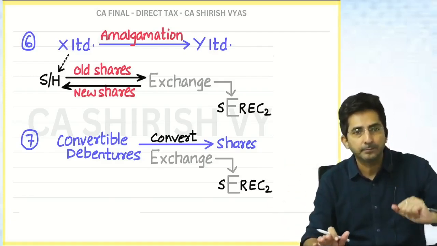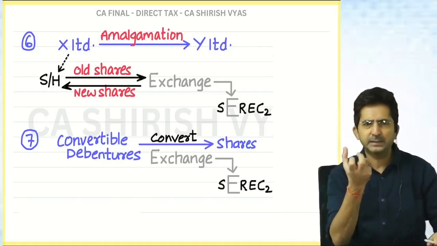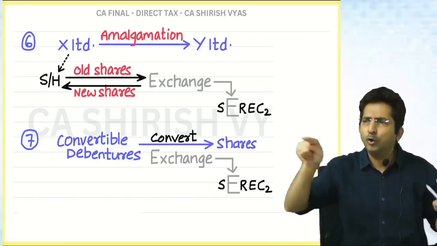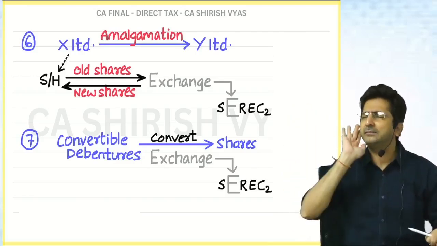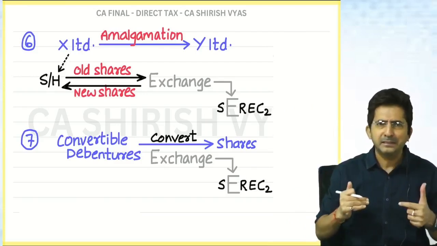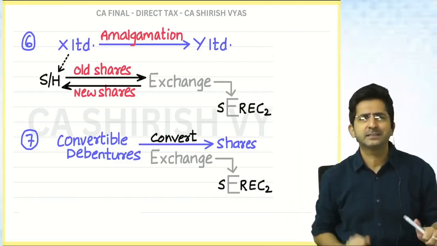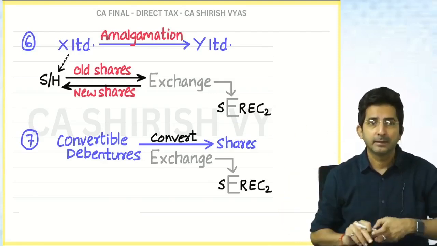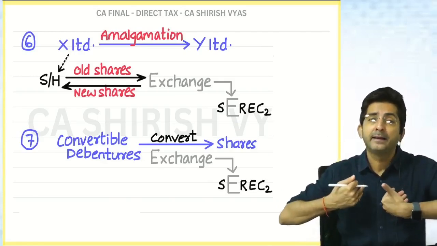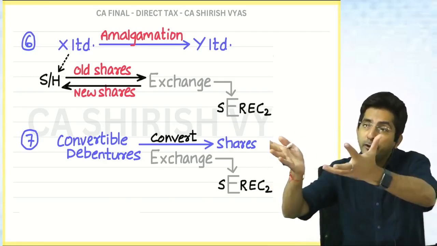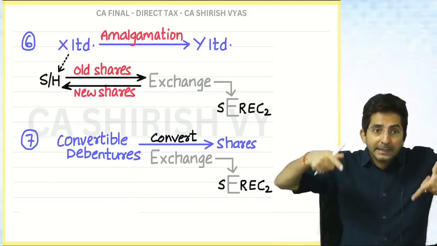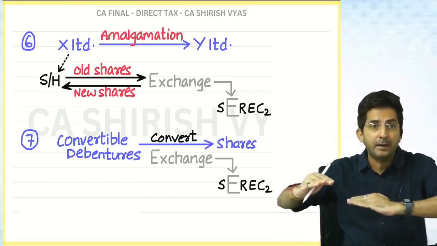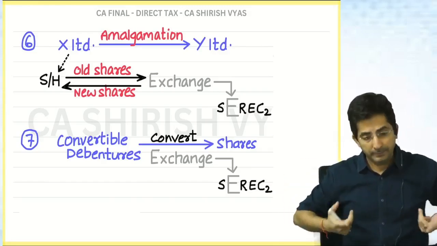Okay, now answer. If I was having some debentures and was fed up of holding them, and I told my friend Hassan, you take my debentures, but give me your shares, it means I planned a transaction with Hassan. Then capital gains will come, because it is an exchange which was planned by me.